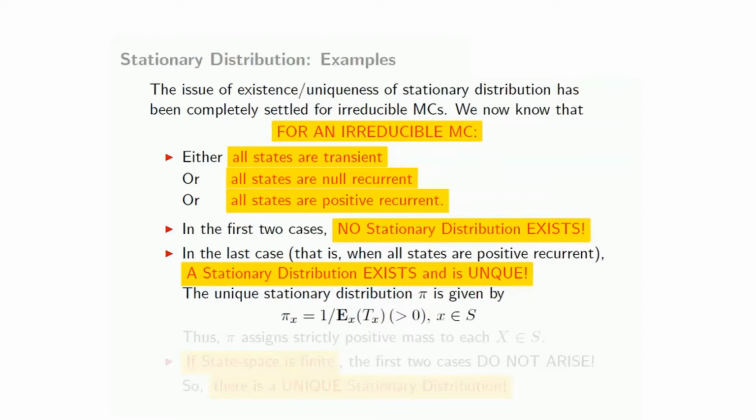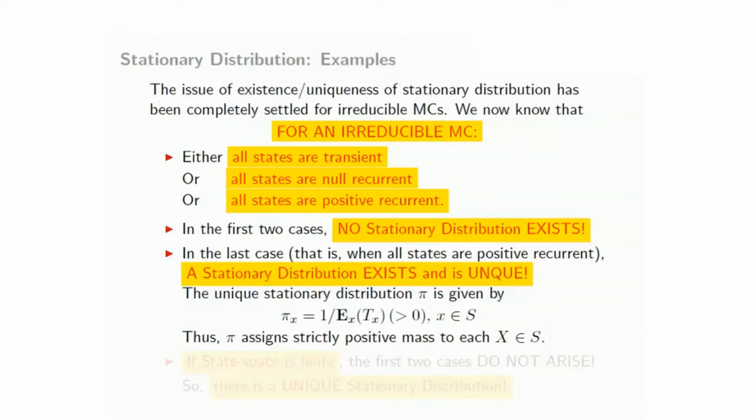Moreover, the unique stationary distribution pi is given by this formula: for any x in S, pi(x) is 1 over E_x[T_x], that is, the expected return time to x starting from x. Of course, it is positive because the states are positive recurrent and therefore the denominator is finite.